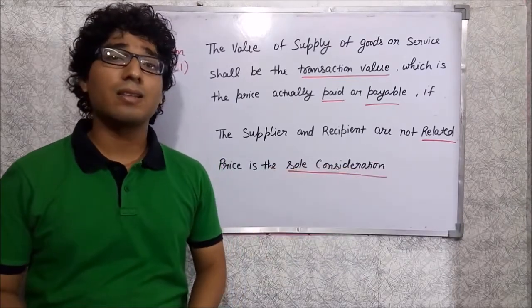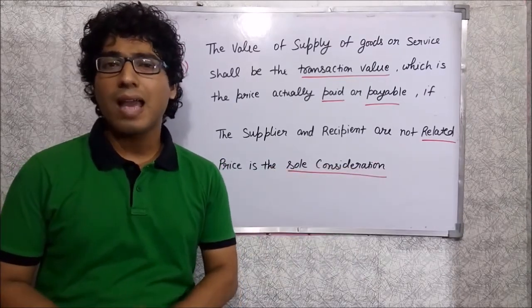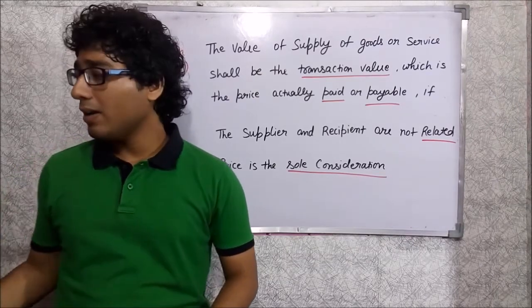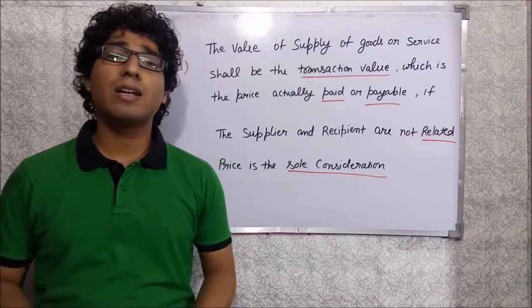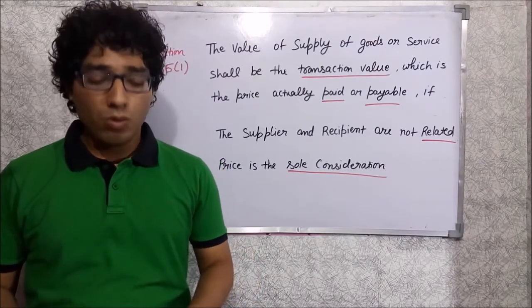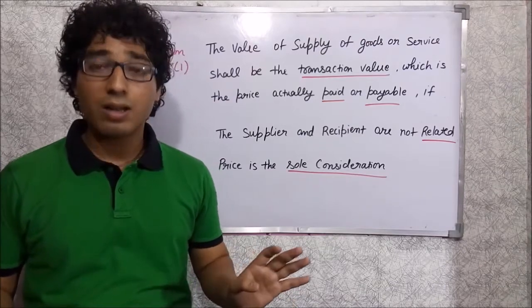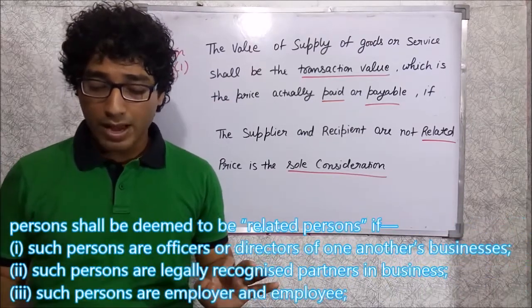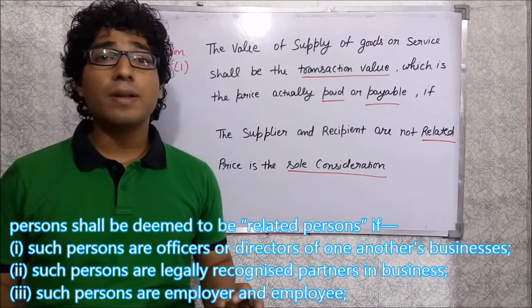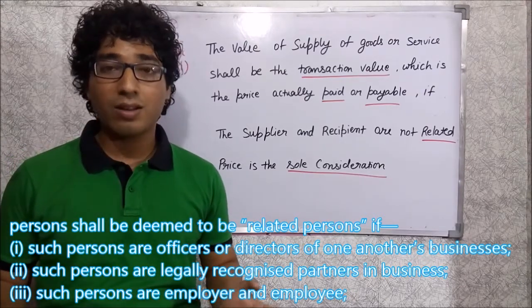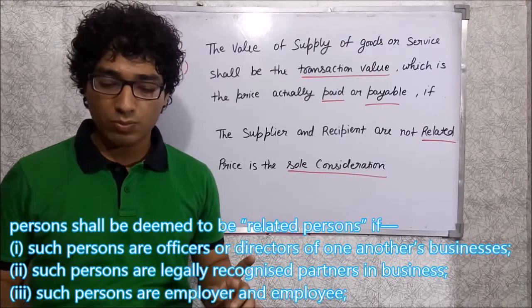So when can we say that we are related? There is an explanation attached to section 15, in which a lot of categories of related persons are mentioned. If you look at the explanation, persons shall be deemed to be related if such persons are officers or directors of one another's business. That is the first point.